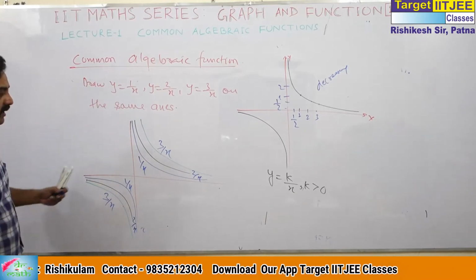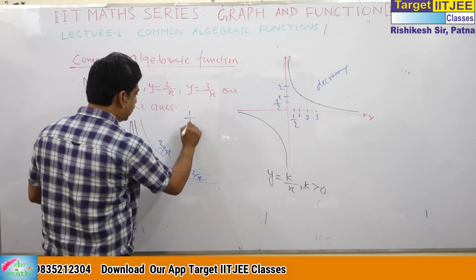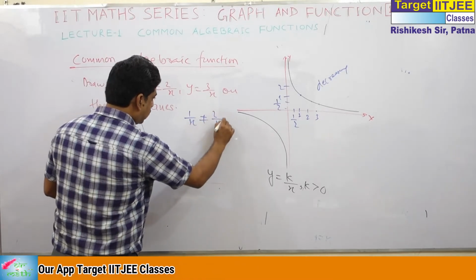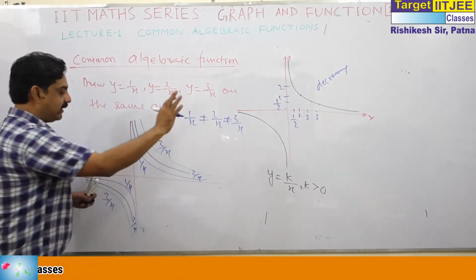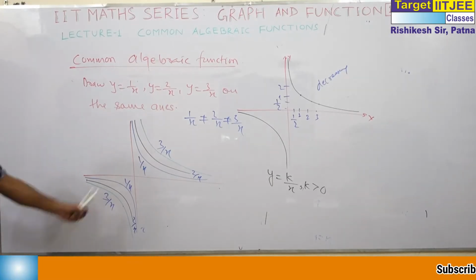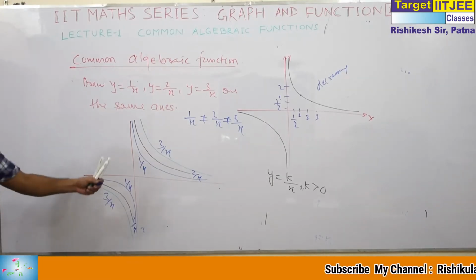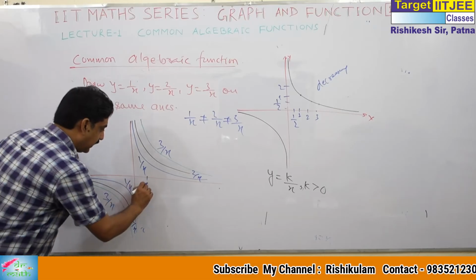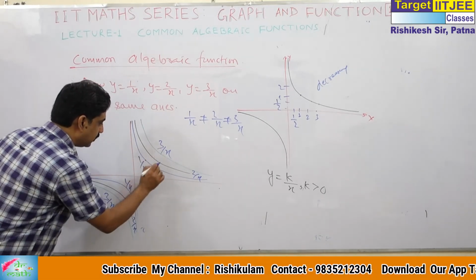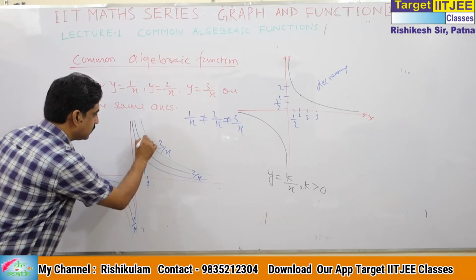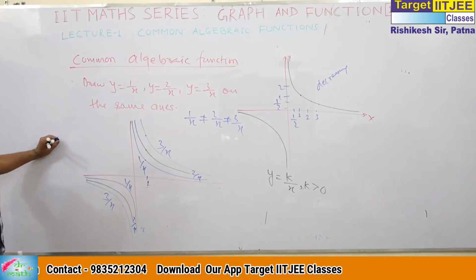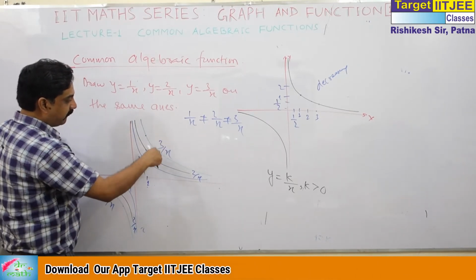The graphs will be of the same nature and they will never intersect, because these three cannot be equal. So I haven't taken any point of intersection. 1 by x, 2 by x, 3 by x: at x equal to 1, this is 1, this is 2, this is 3. Clear? Why is 3 by x above in the first quadrant?